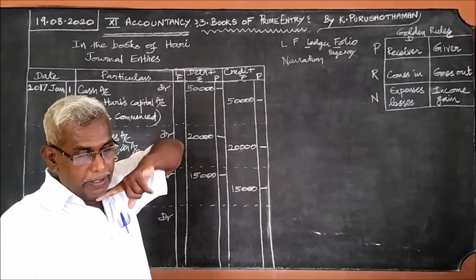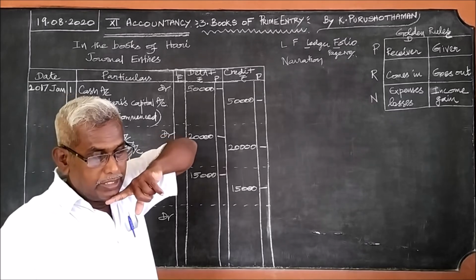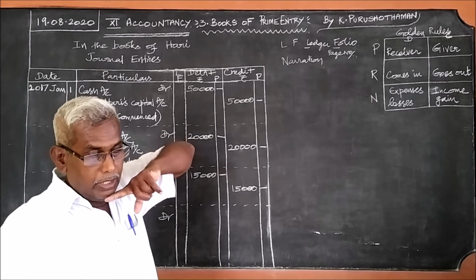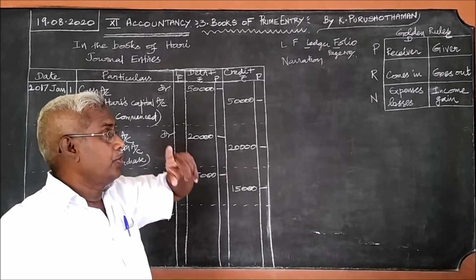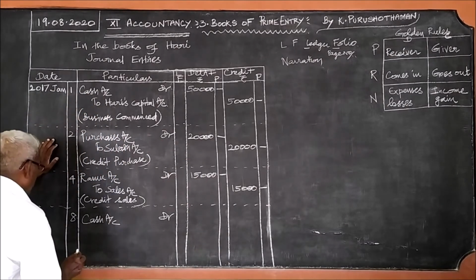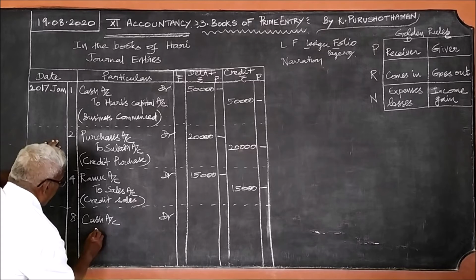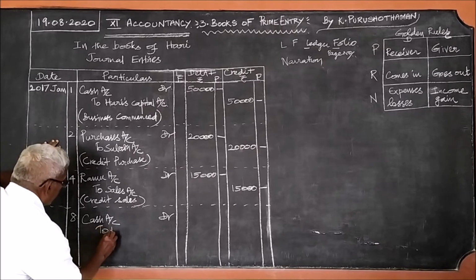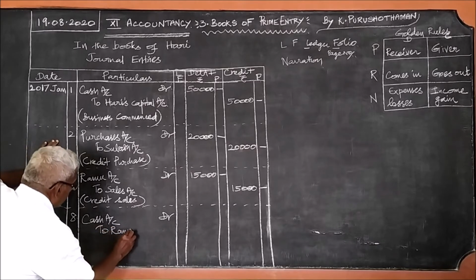So cash account debtor, then go to the credit. Who is the giver of the check? Ramu paid the amount through check. Who gave the check? Ramu gave the check. So Ramu is the giver. Cash account debtor to Ramu account.